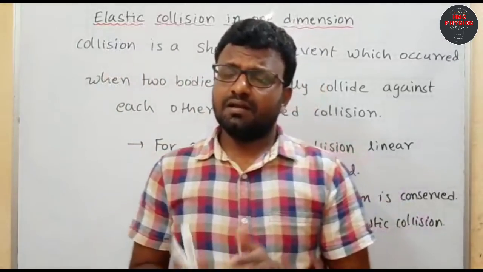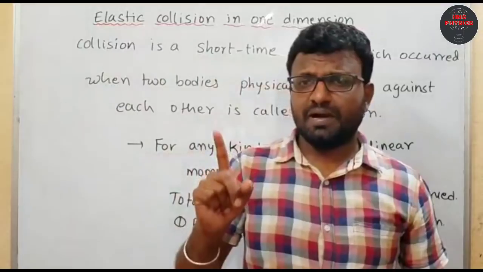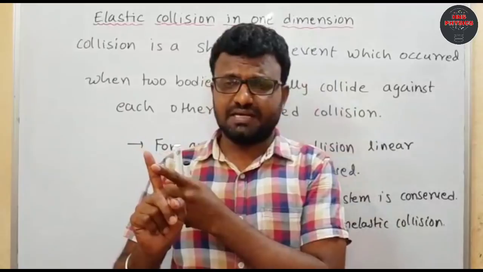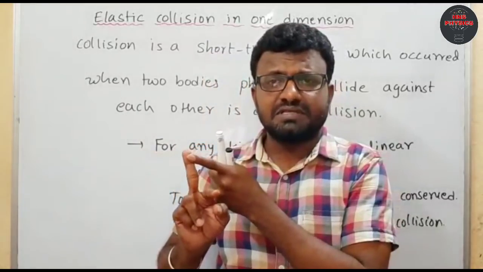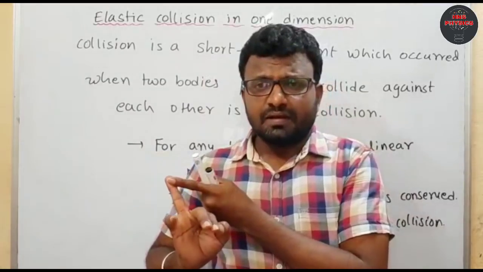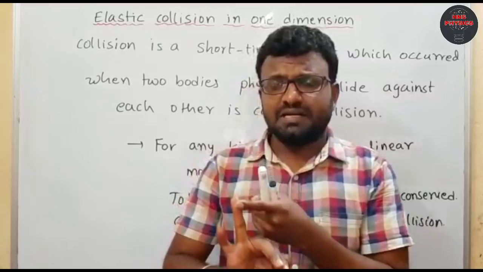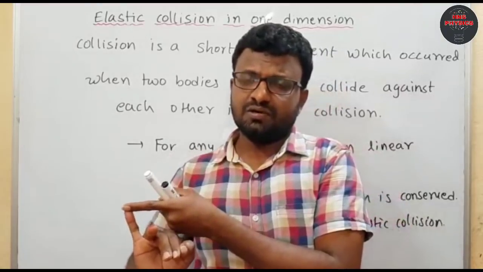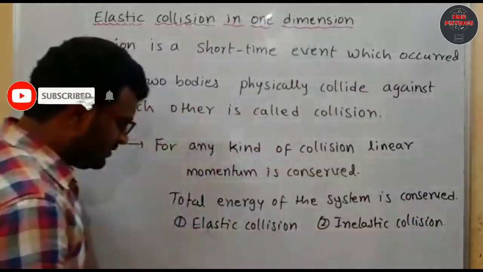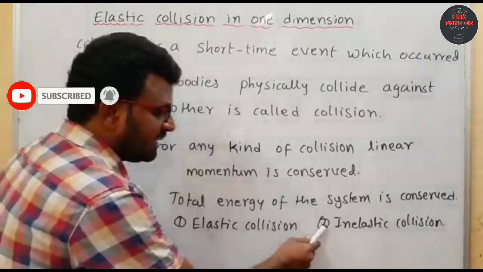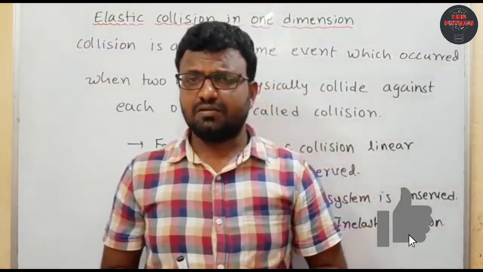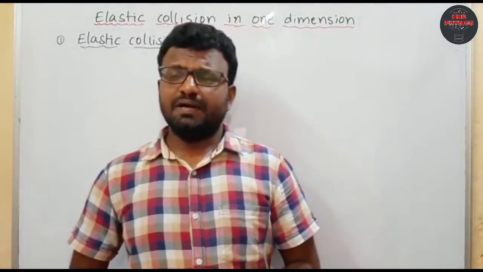So for any kind of collision, linear momentum is conserved, meaning it remains constant. Next, the total energy of the system is conserved for any kind of collision. But kinetic energy is sometimes conserved and sometimes not. Based upon this, collisions are divided into two types: elastic collision and inelastic collision. First we will discuss elastic collision.